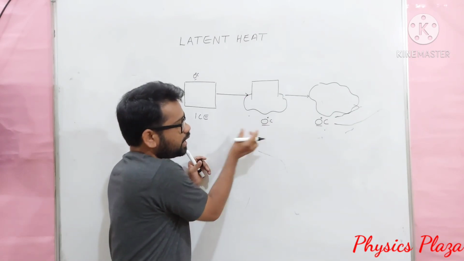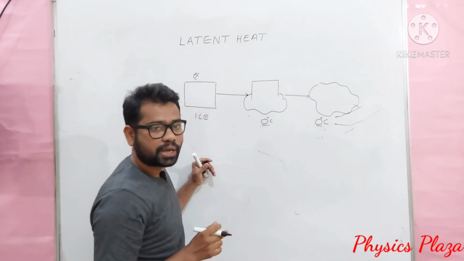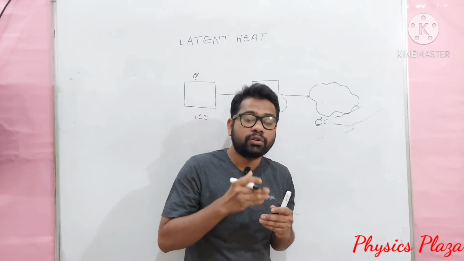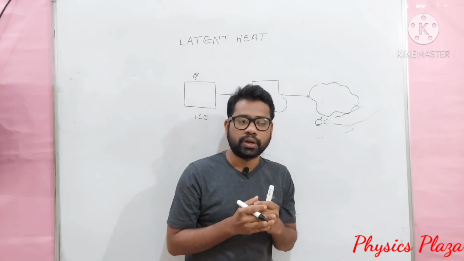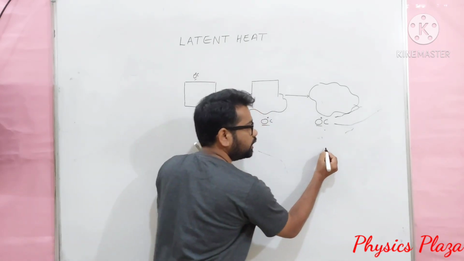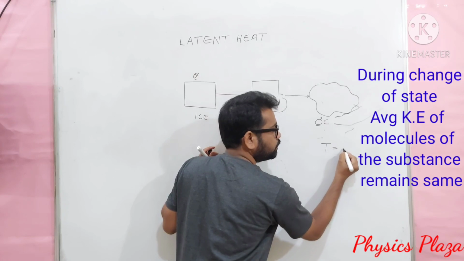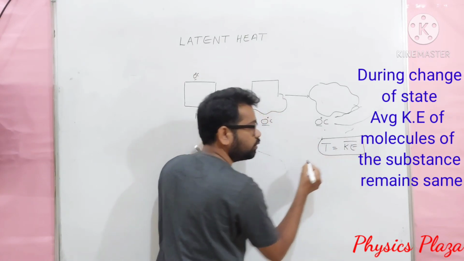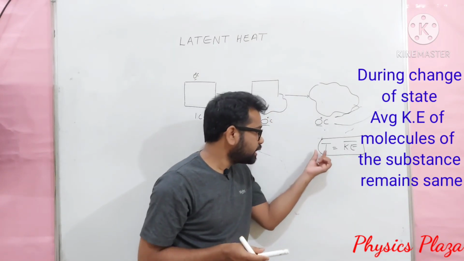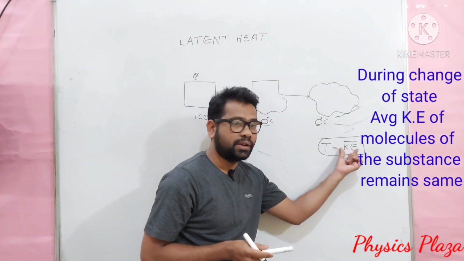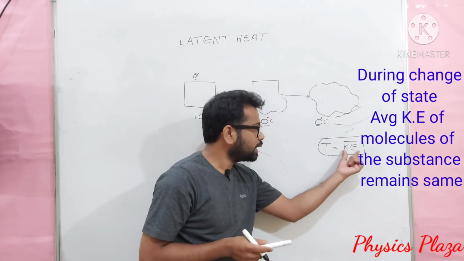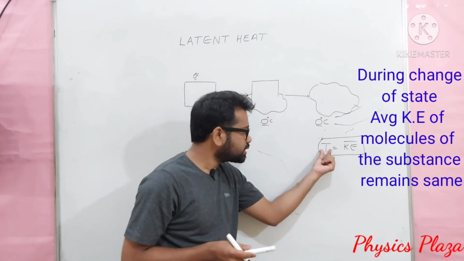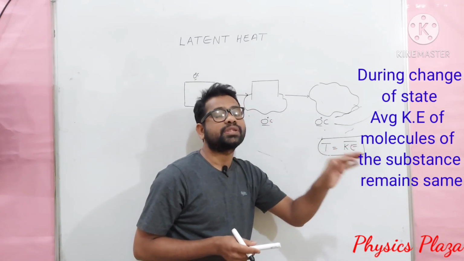So during the change of state, as there is no change in temperature, the average kinetic energy of molecules of the substance also remains the same. How can we say that? We know that temperature is proportional to the average kinetic energy of the molecules of a substance. Which means when temperature increases, kinetic energy increases. When temperature decreases, kinetic energy also decreases. But here, during the change of state, as temperature remains the same, kinetic energy also remains the same.